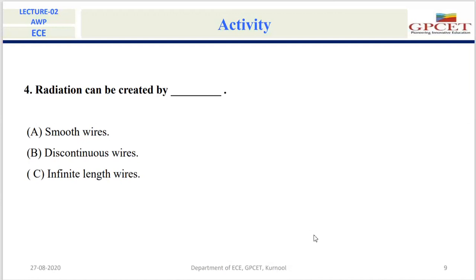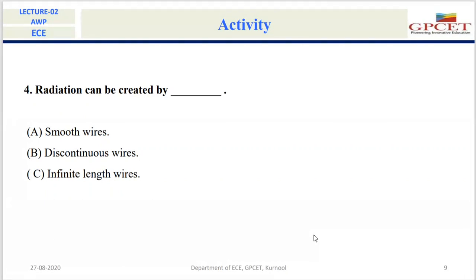Everyone should respond to these questions because these are the fundamental questions you must know. These are the fundamental things for the antennas and wave propagation subject. If you know these things, then only you will be able to understand the rest of the subject. Otherwise, it is difficult for you. What is your answer for this question?